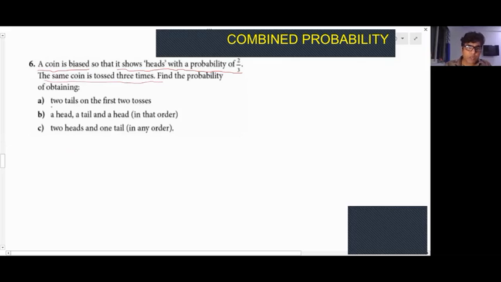Find the probability of obtaining 2 tails on the first 2 tosses. Fine. Now, a coin is tossed 3 times actually, right? So the probability of it giving head is 2 by 3. So the probability of getting tail is how much? 1 minus 2 by 3. So that's 1 by 3. I hope that's clear.